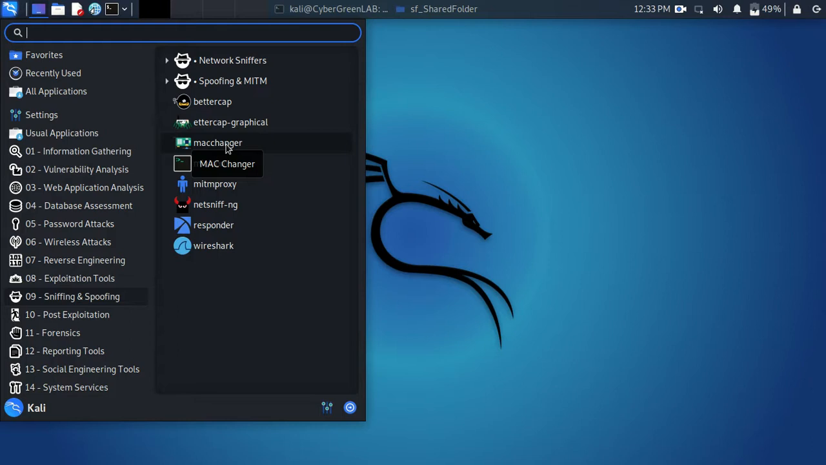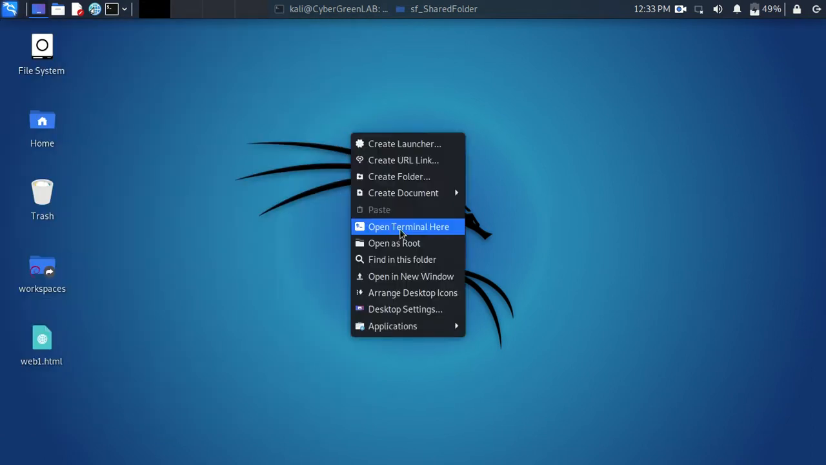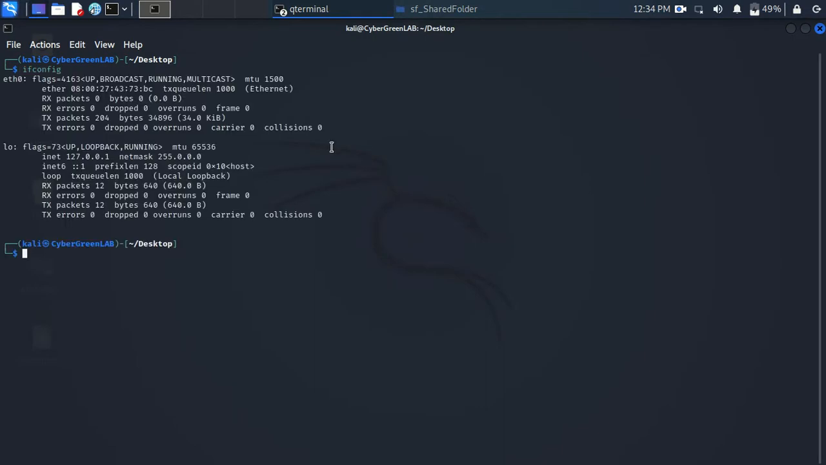As I'm talking to you now, let me quickly show you what my MAC address is. To get the MAC address of the machine I am using, I will type ifconfig. You can see this is my MAC address, it is here: 08:00:27:43:73:BC. This is my MAC address.